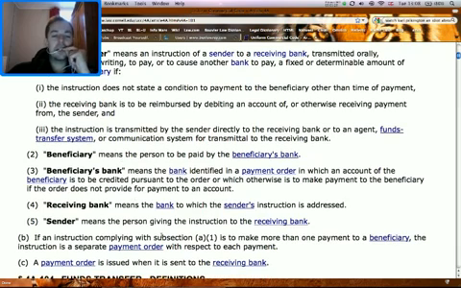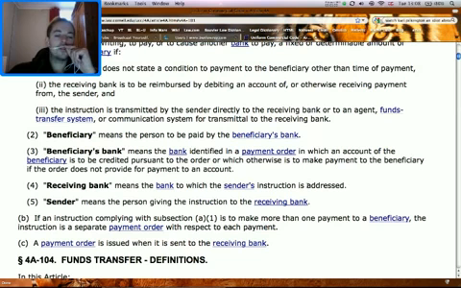2. Beneficiary means the person to be paid by the beneficiary's bank. 3. Beneficiary's bank means the bank identified in a payment order in which an account of the beneficiary is to be credited pursuant to the order, or which otherwise is to make payment to the beneficiary if the order does not provide for payment to an account.